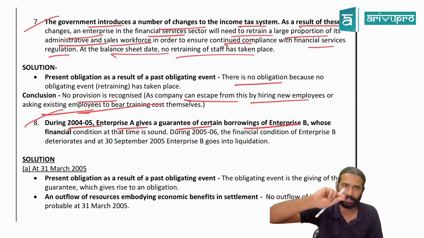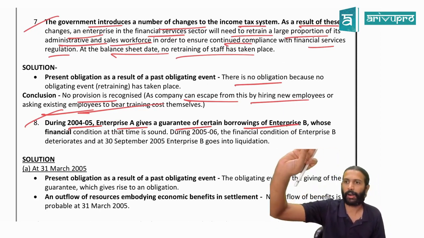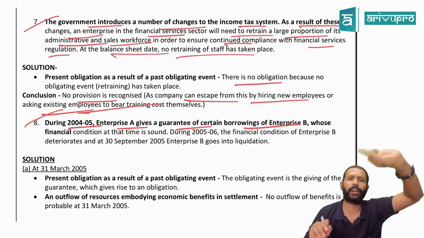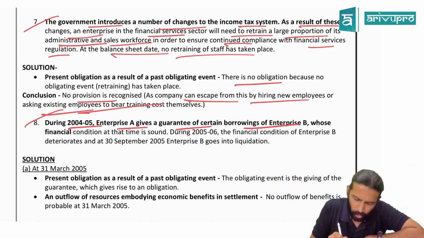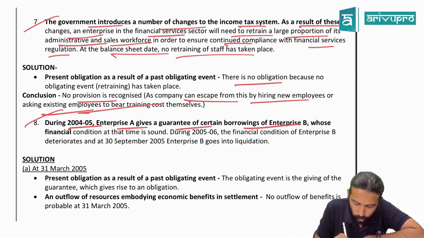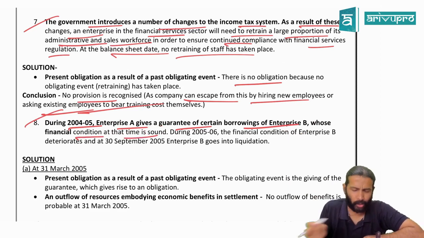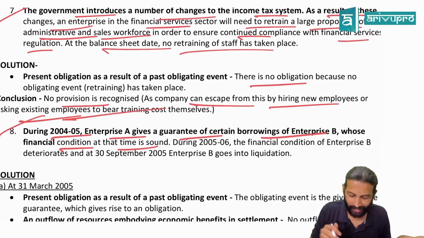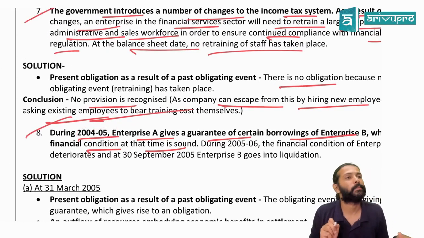Your relative or somebody will sign your paper, saying, I will give the guarantee in case he fails to pay you. That sort of surety a third party will give. Here, A has given a guarantee, but B Limited has taken the loan. For that loan, A has given a guarantee, and at that time B's financial position is very sound, no problem. Okay, that is 2004-05.